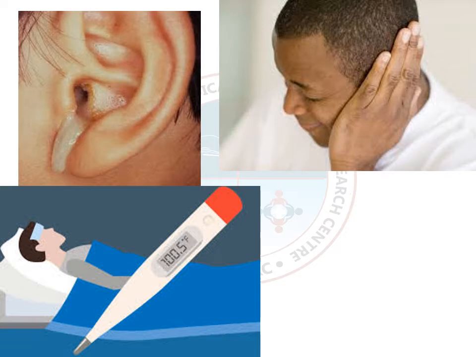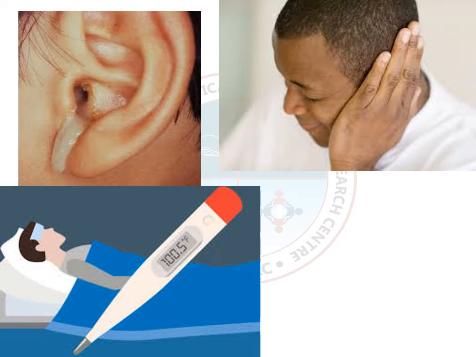The second is fever: a persistent or intermittent high grade fever. The third one is, in mastoiditis you have a profuse purulent mucoid discharge. Obviously it comes from the middle ear, so it is mucoid or mucopurulent.